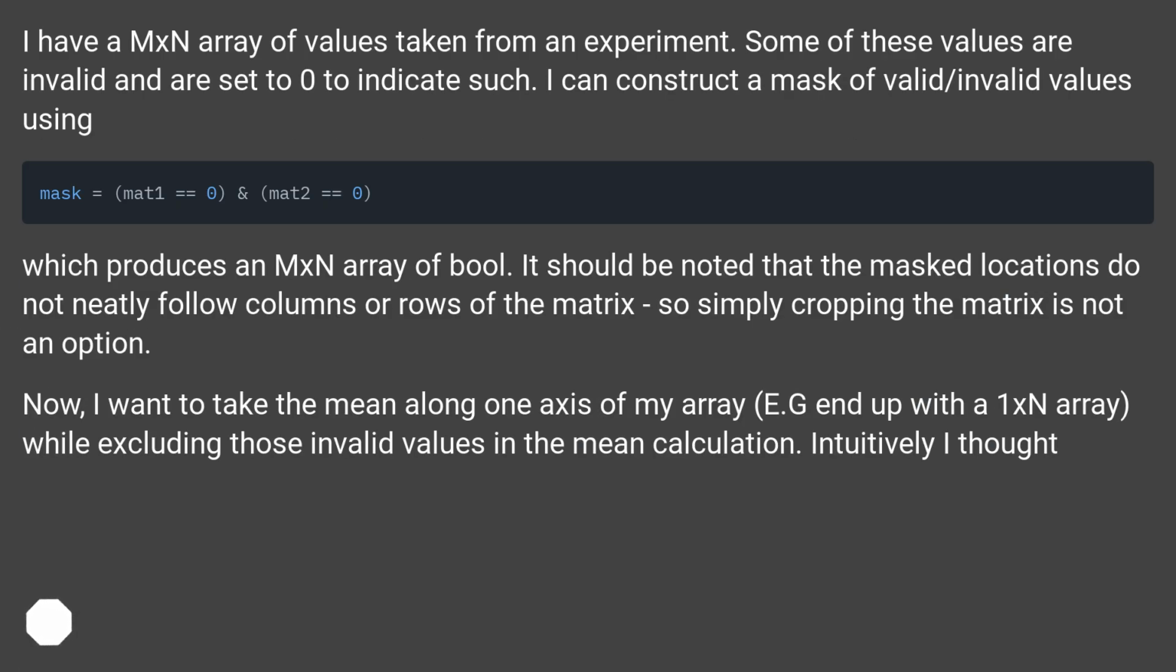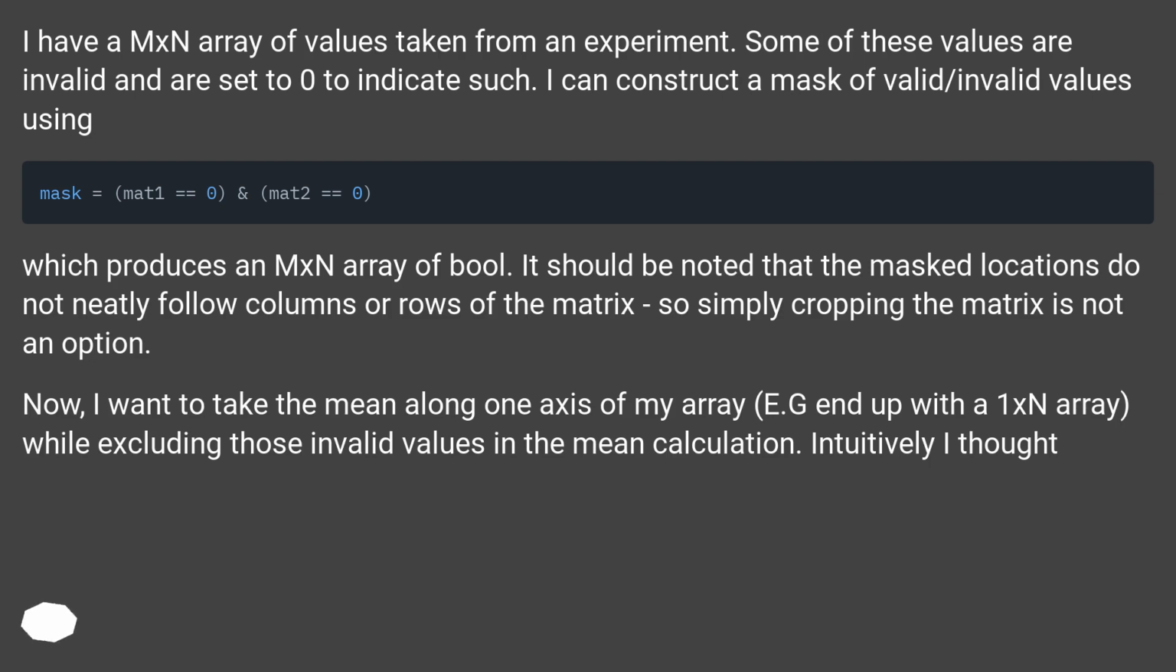Taking mean of numpy ndarray with masked elements. I have a mxn array of values taken from an experiment. Some of these values are invalid and are set to 0 to indicate such. I can construct a mask of valid/invalid values using, which produces an mxn array of bool.